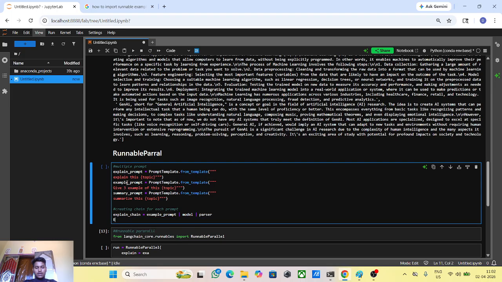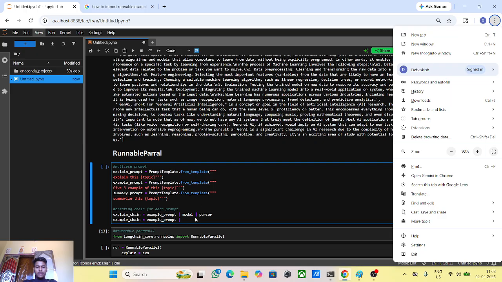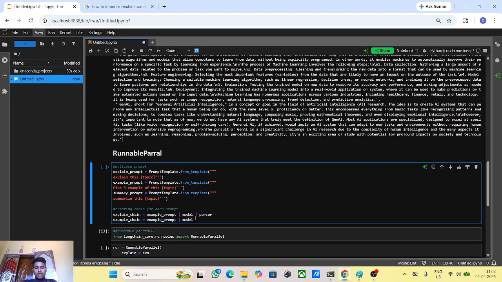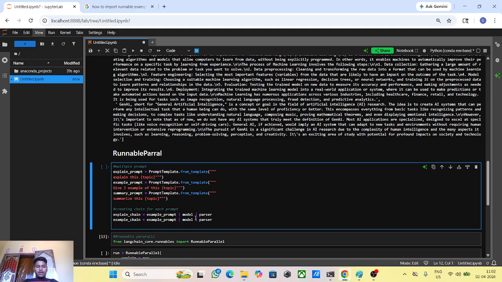Then for the example prompt we create the example chain: the example prompt, then the model, then the parser. The format is the same, nothing changed. Just understand the concept and logic of what is happening here. Then for the summary we can take a summary chain.